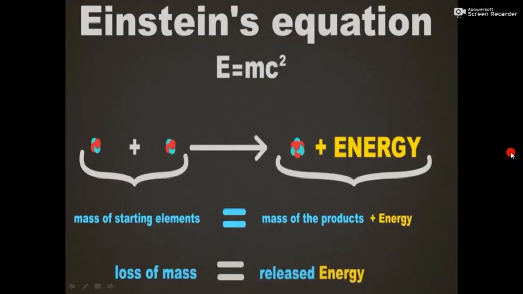Thanks to Einstein's famous equation, E is equal to mc square. If apparently it seems that the mass of the product is less than the total mass of the reactants, then we are ignoring the energy here. So the loss of mass is equal to the energy released. Hence we can say that the mass of the reactants is equal to the mass of products plus the energy